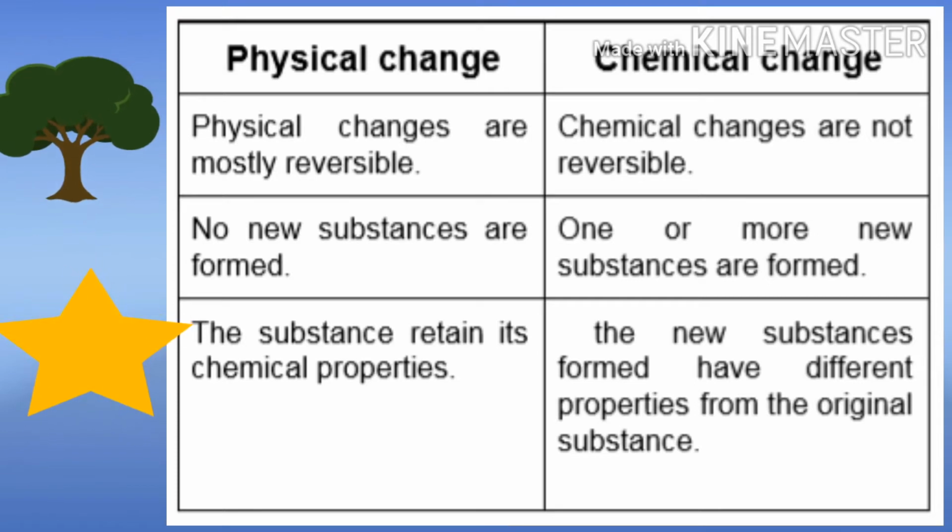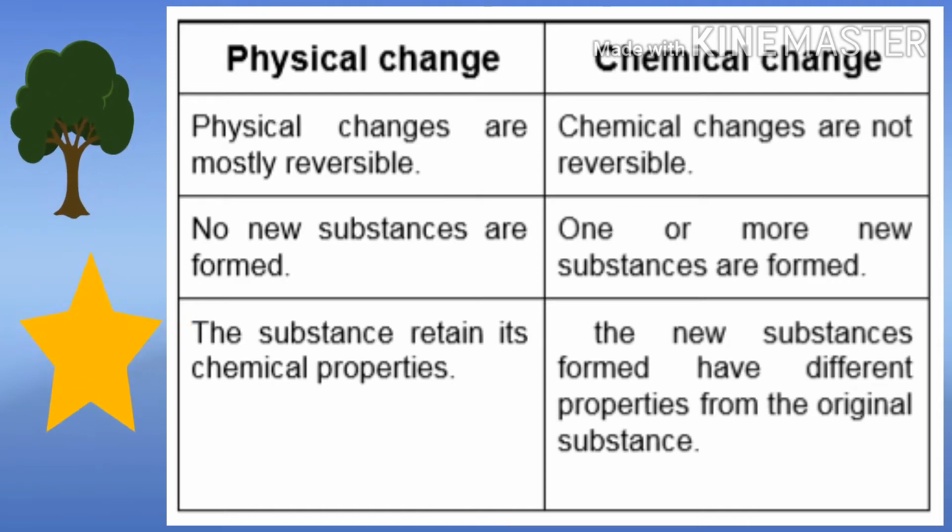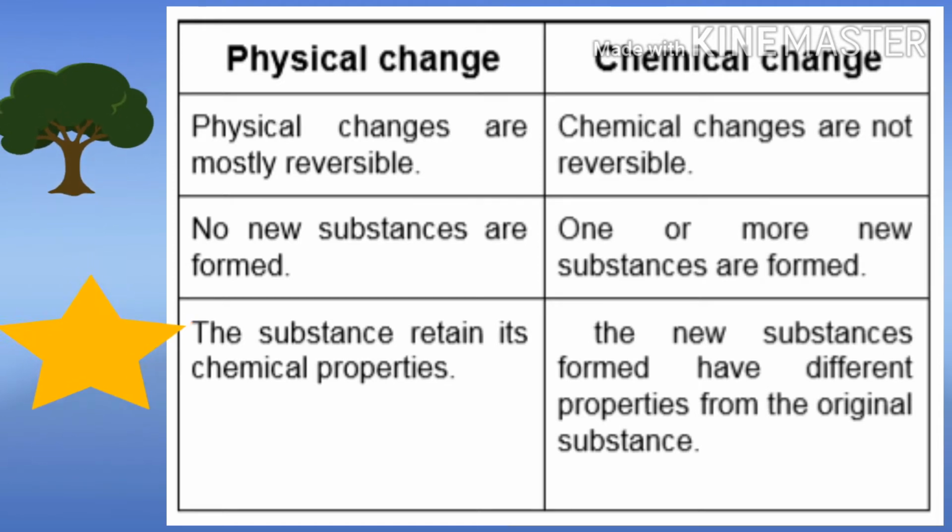Physical changes are mostly reversible and chemical changes are not reversible. In physical changes, no new substances are formed. In chemical changes, one or more new substances are formed. In physical change, the substance retains its chemical properties, and in chemical change, the new substances formed have different properties from the original substances.